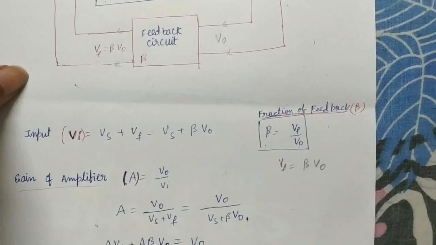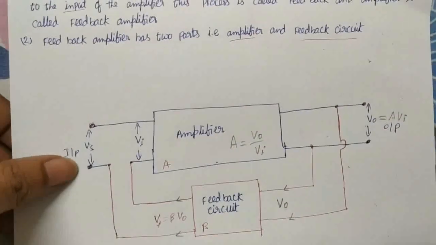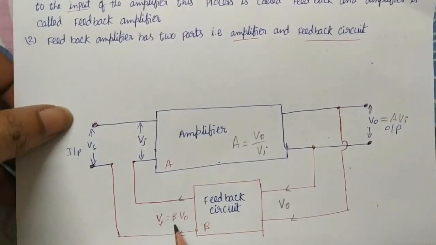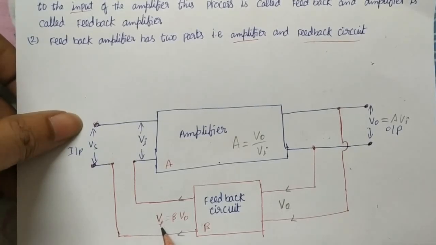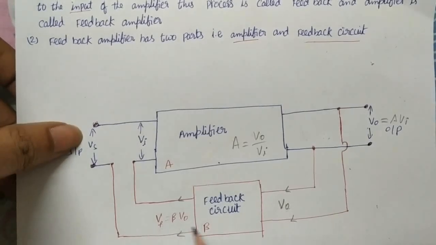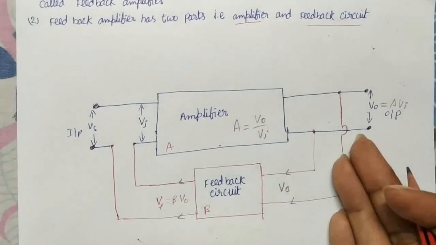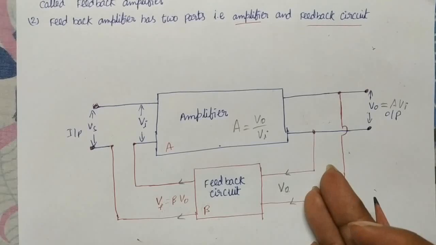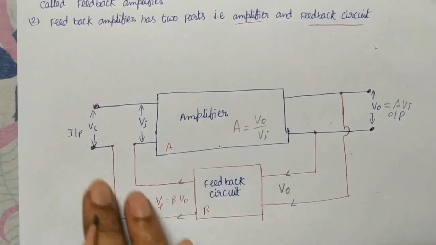So now what can you write? VF is equal to beta VO. That much potential we get outside. Generally beta is less than 1, that's why we get less than VO outside. So we get VF here. That is about the feedback circuit. What is the feedback circuit doing? Whatever output we are getting from the first amplifier, some part of that voltage is fed back into the input.